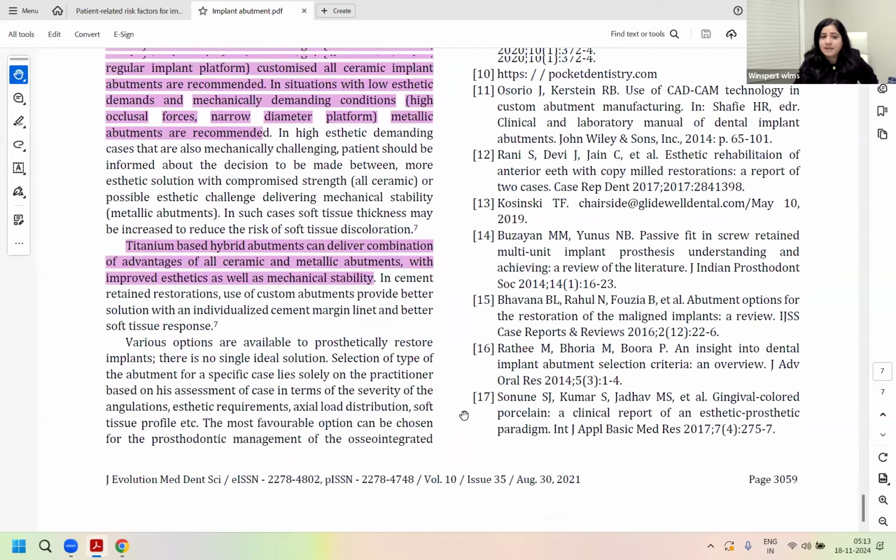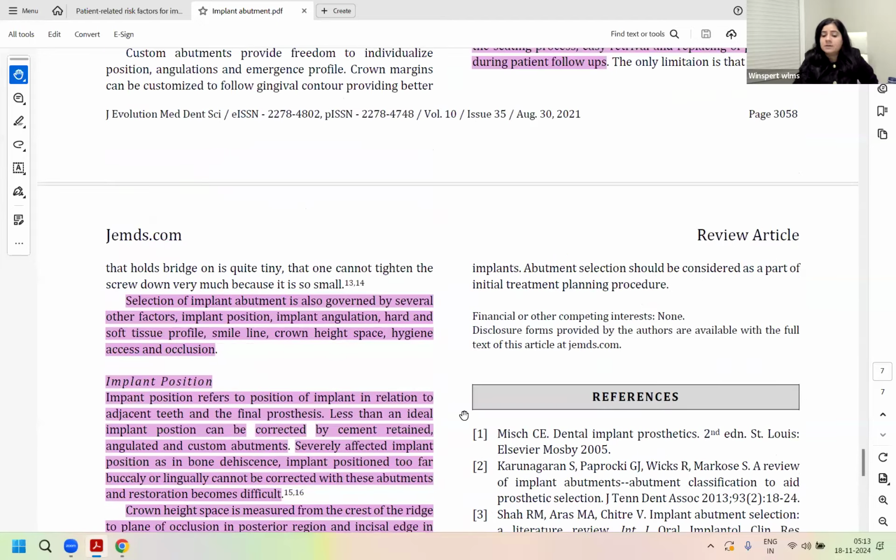And based on the opening of the mouth, position, interocclusal space available, retrievability, and whether it's a long span, you will choose between cement and screw. What are the complications of cement abutments? What are the complications with screw abutments? The loosening, the excess cement, all that gets covered here.